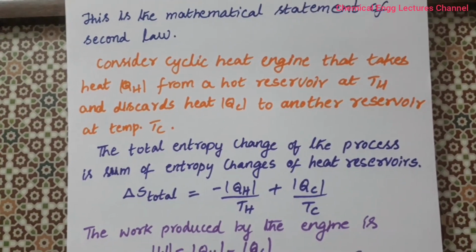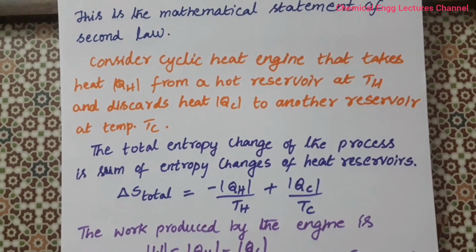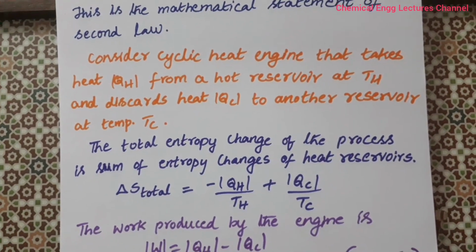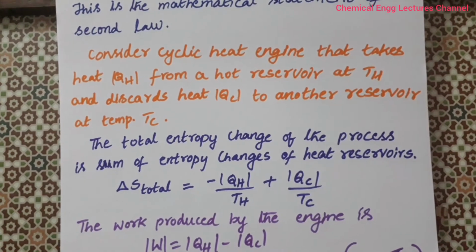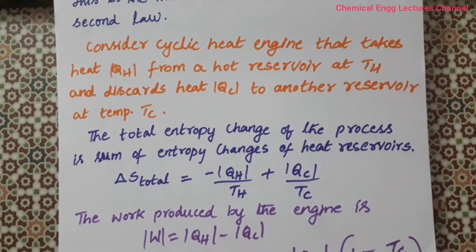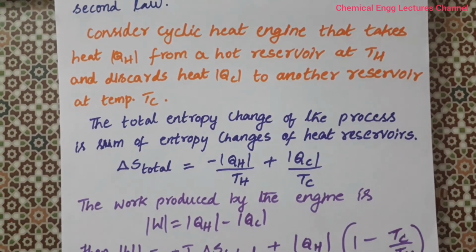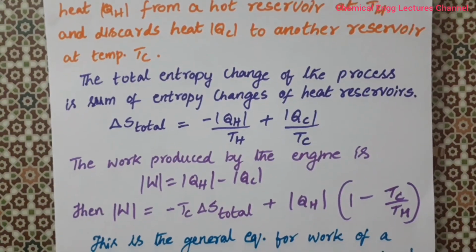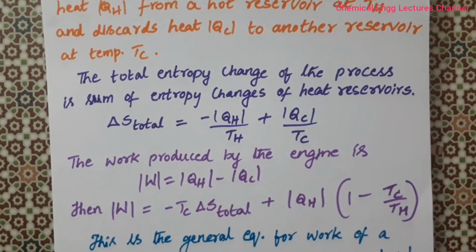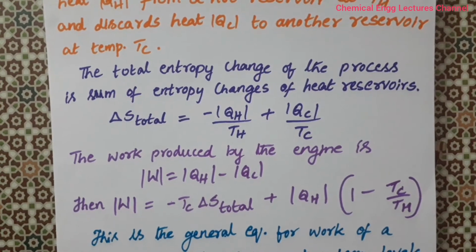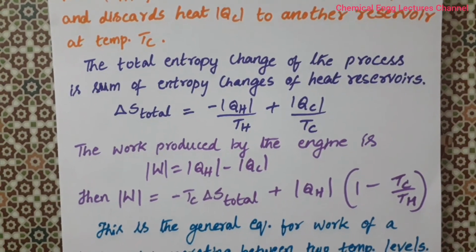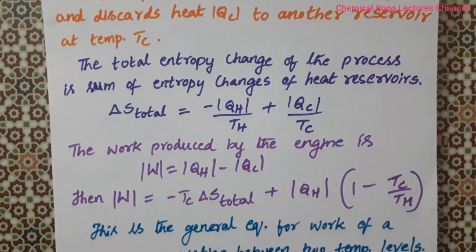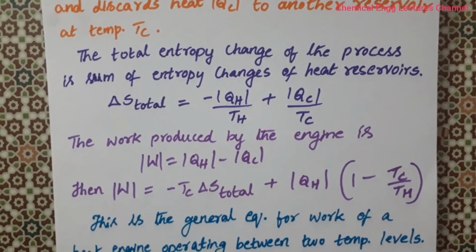Consider a cyclic heat engine that takes heat QH from the hot reservoir at Th and discards heat QC to another reservoir at temperature Tc. The total entropy change of the process is the sum of the entropy changes of the heat reservoirs, as you already know. So delta S total is equal to minus QH by Th plus QC by Tc.